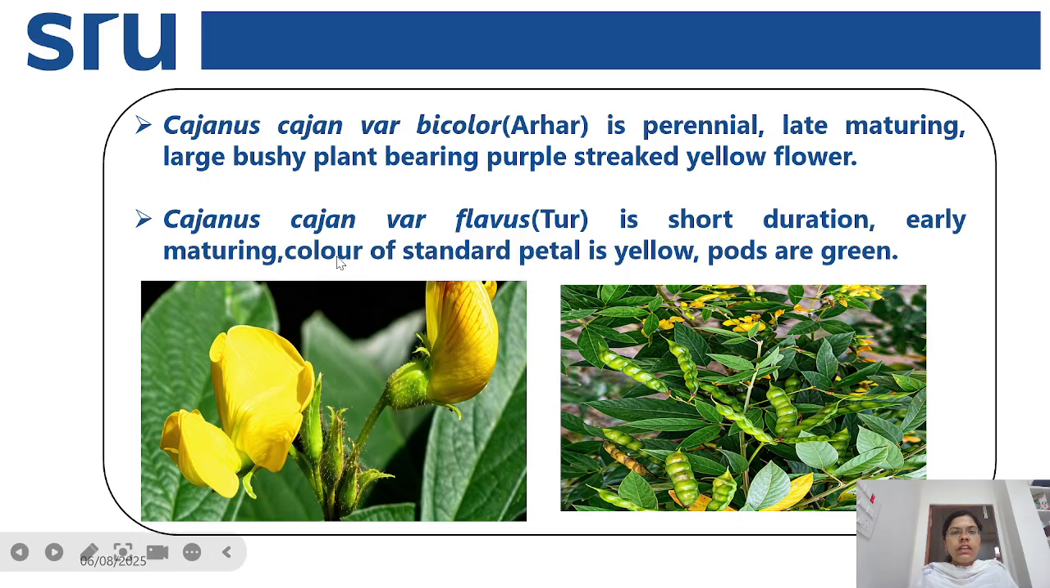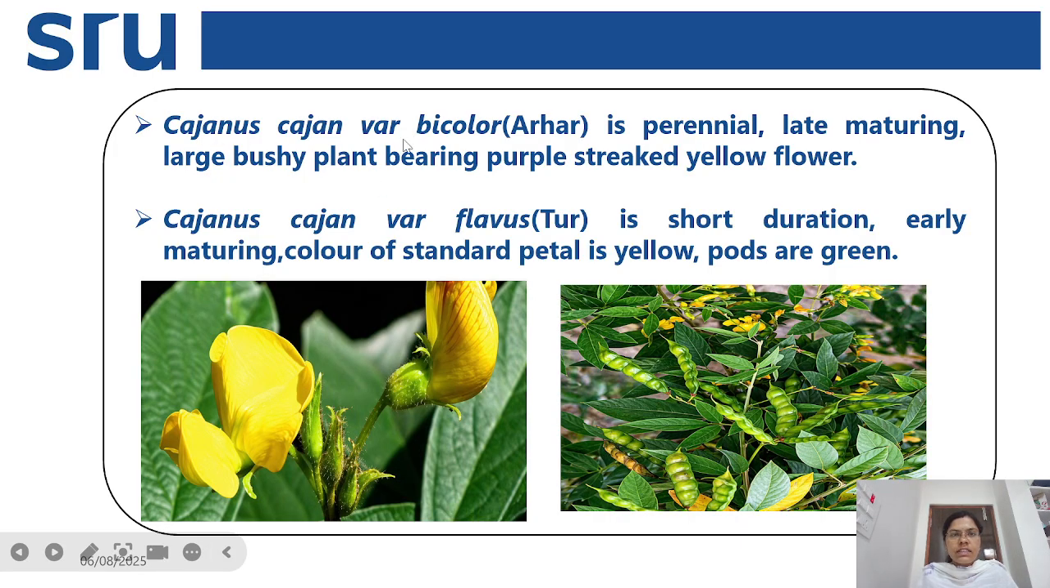Next, generally there are two varieties present in the case of red gram. The first one is arhar, and next is tur. The scientific name of arhar is Cajanus cajan variety bicolor. Generally, this arhar is perennial and late maturing, and has a large bushy plant, having a purple streaked yellow flower. Here you can observe this is a flower which is yellow in color with purple streaks.